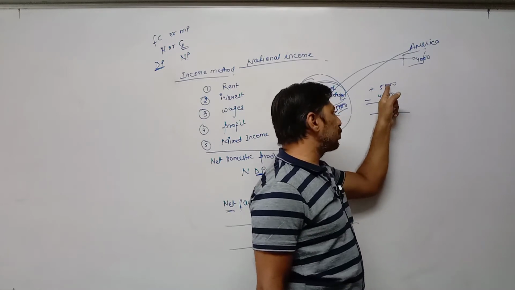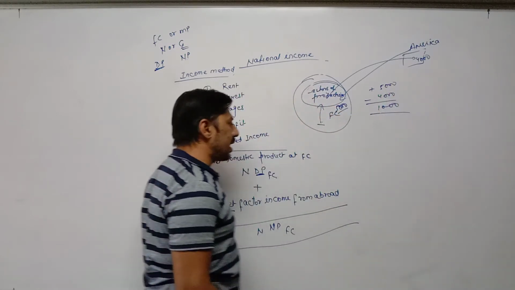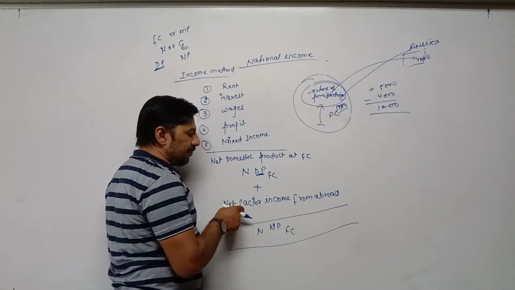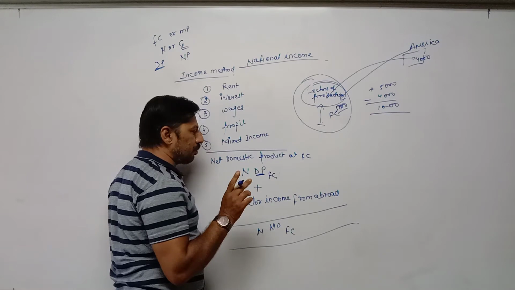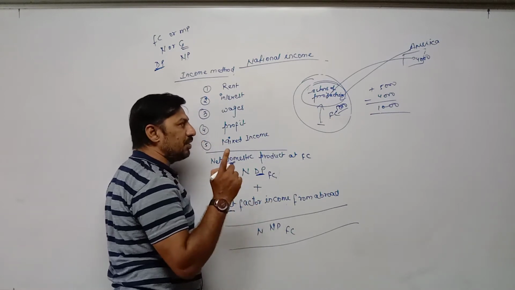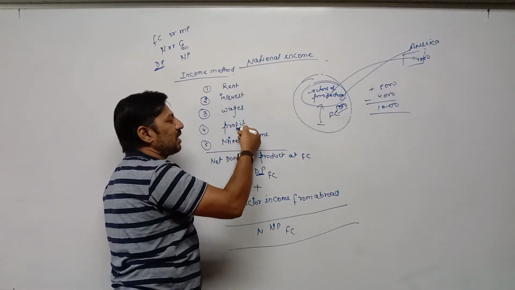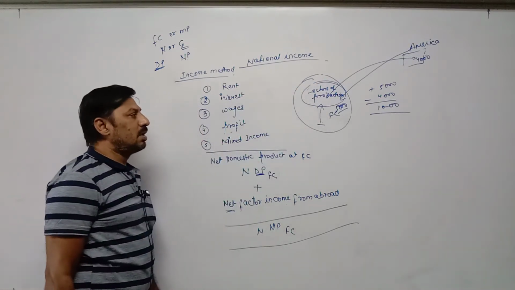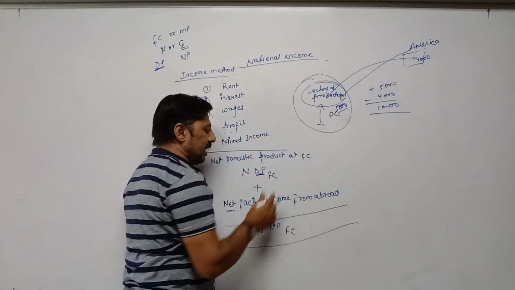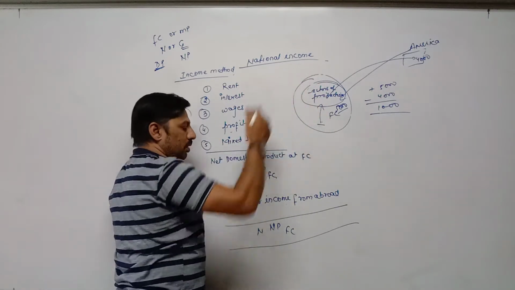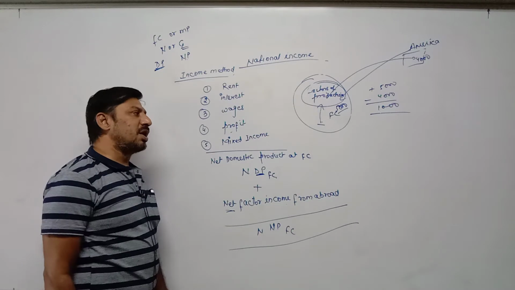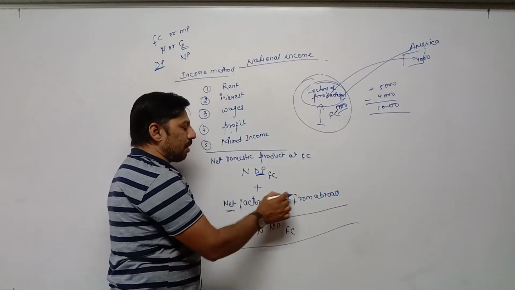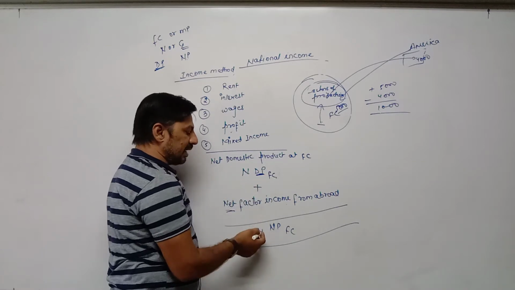The difference of these two is called net income from abroad. So here net means difference. When we add net factor income, remember one point, we are taking only factor income. These are also factor income of the domestic country, earned within the geographical boundary, and this factor income we are earning from abroad. But only factor income is to be taken. So when we add net factor income from abroad in NDPFC, we will get NNP.